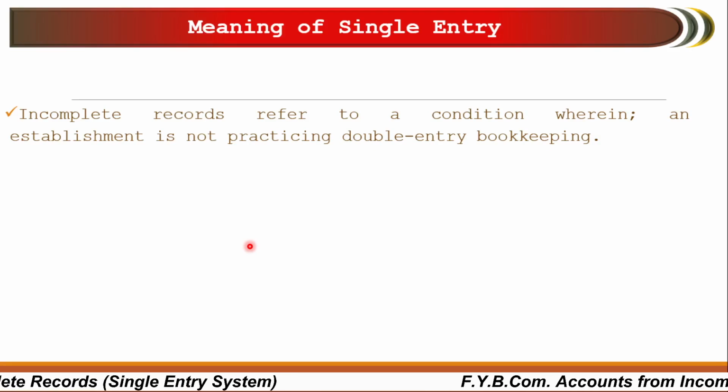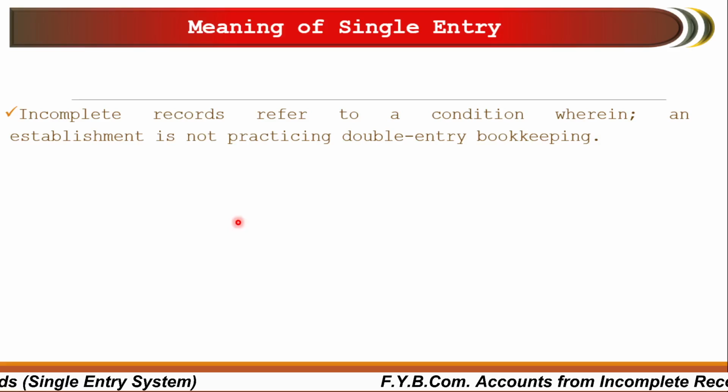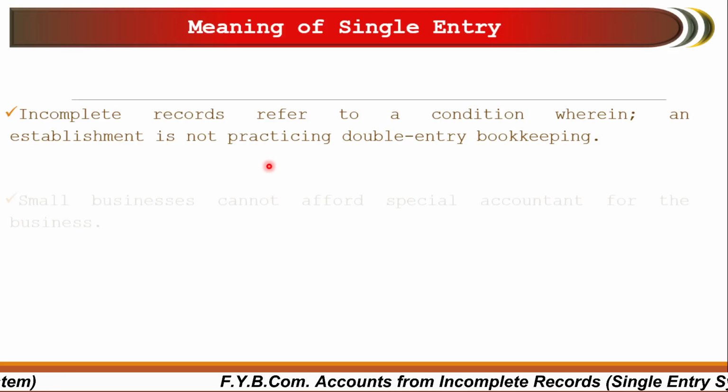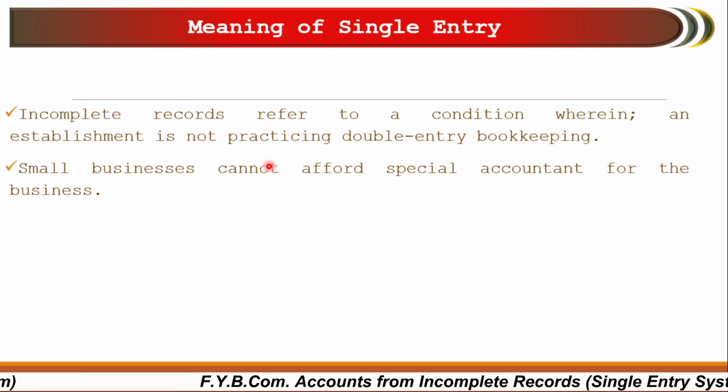Single entry, or incomplete records, refers to a condition wherein an establishment is not practicing double entry bookkeeping. Means what? Basically everywhere in the world, every businessman has to maintain the records, or maintain the books as per the double entry bookkeeping system. But it happens that double entry bookkeeping system is not in practice. So that's why the businessman may maintain their records as per the single entry system.